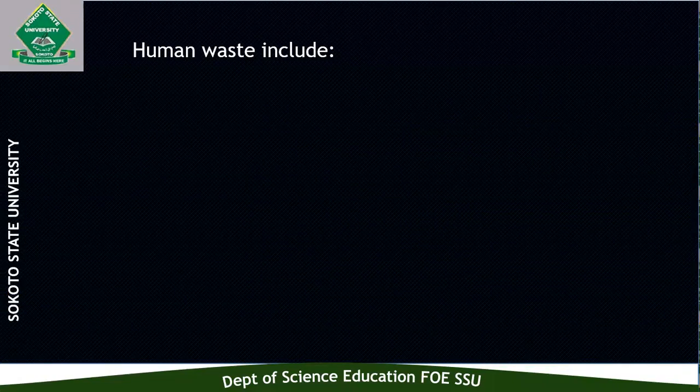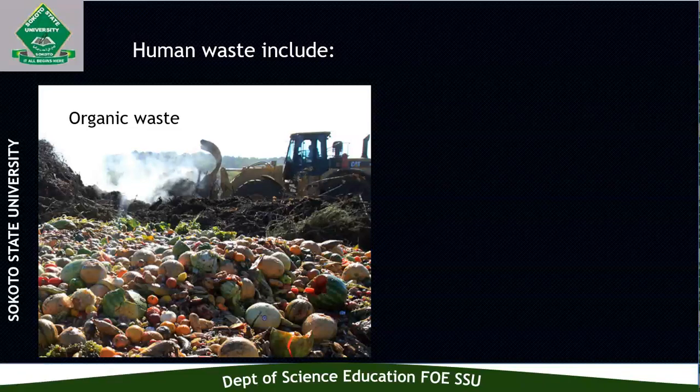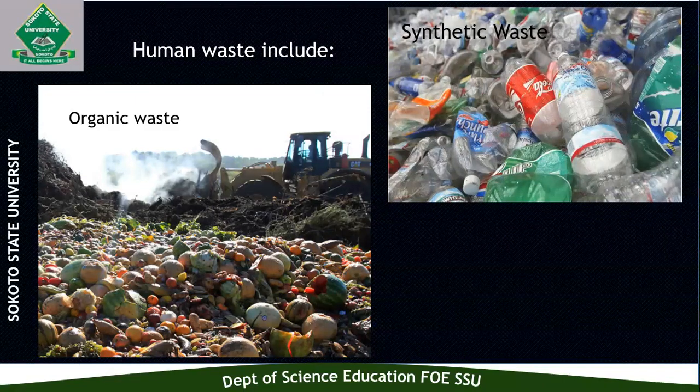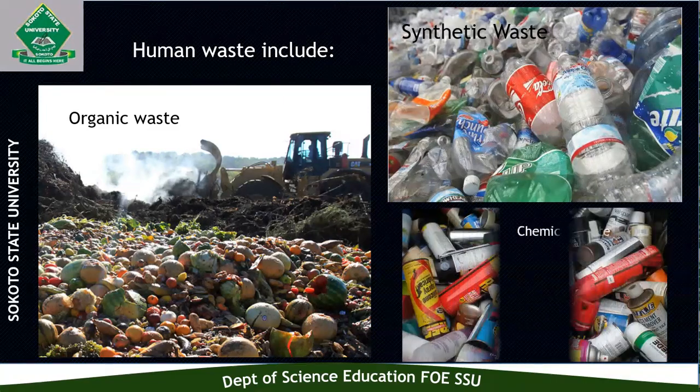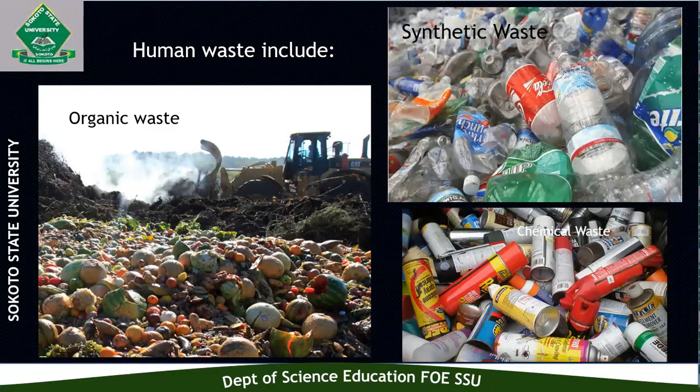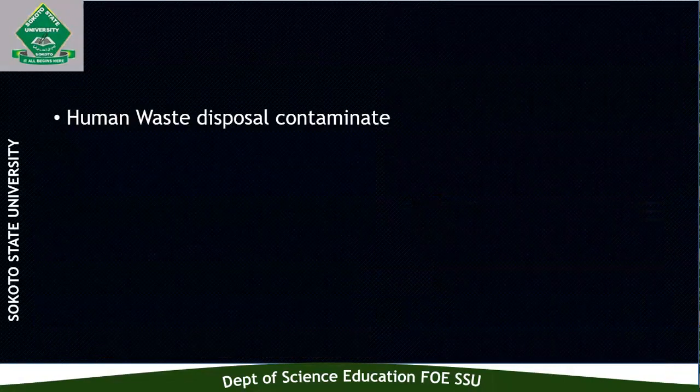Human waste includes organic waste, from organic materials we use as our food and in our daily domestic activities, and also synthetic waste which we synthesize ourselves, maybe in the process of packaging different varieties of food, of preserving some of our food and all the rest, and also chemicals that are generated. We all generate this kind of waste to be deposited in our environment.